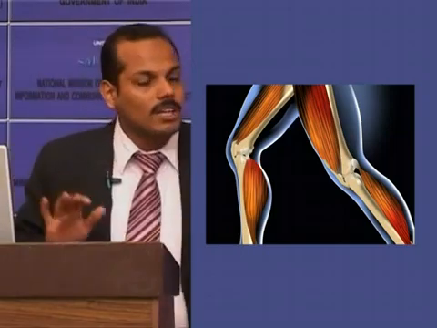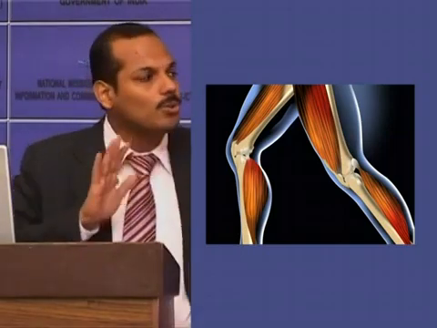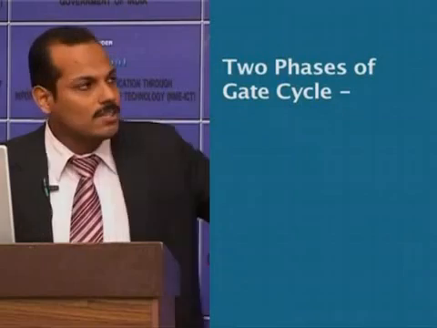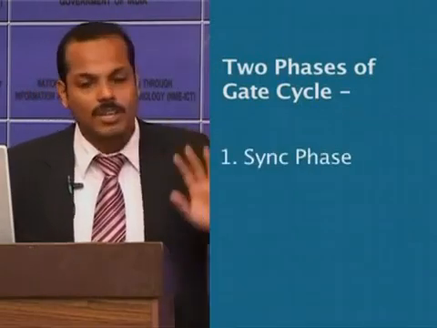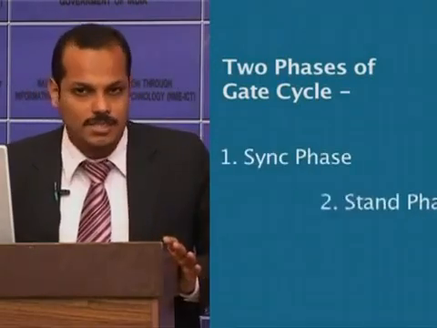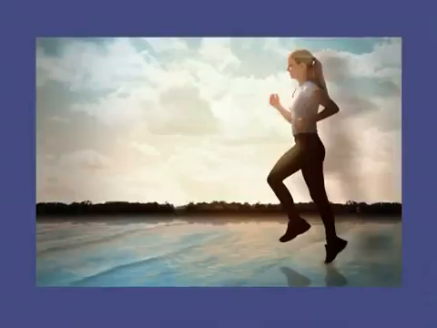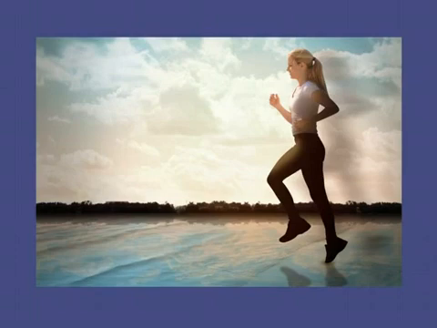Now, gait cycle can be divided into two phases. One is the swing phase and the second one is the stance phase. Swing phase is the phase where the foot is in the air, and stance phase is the phase where the foot is in contact with the ground.